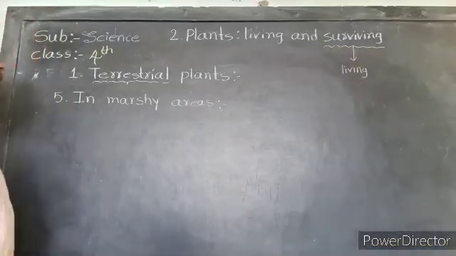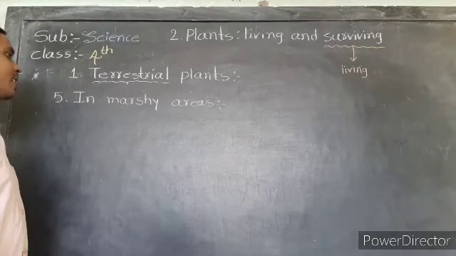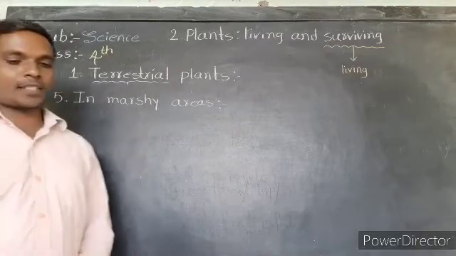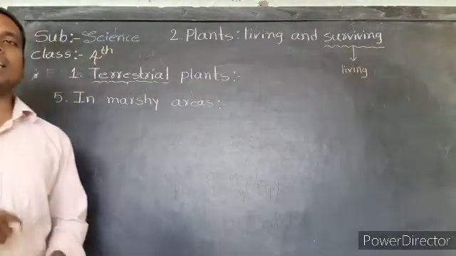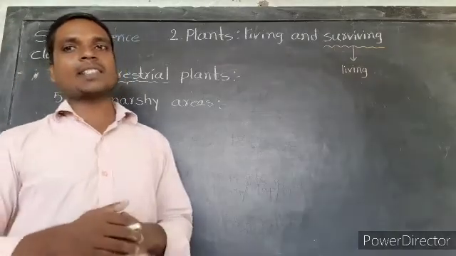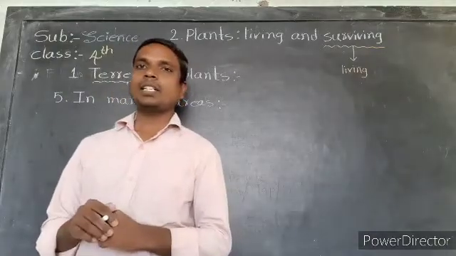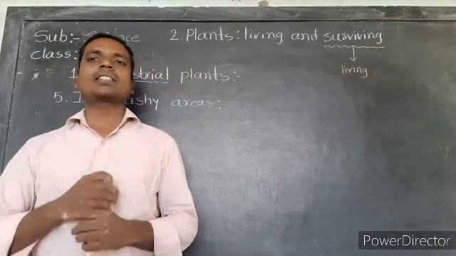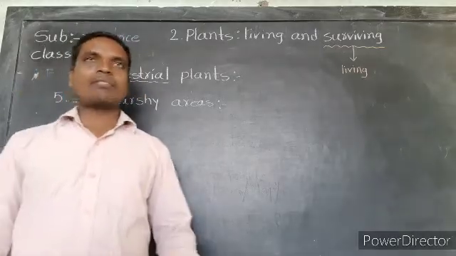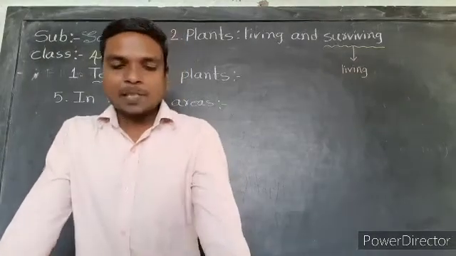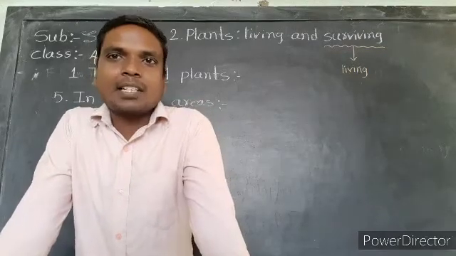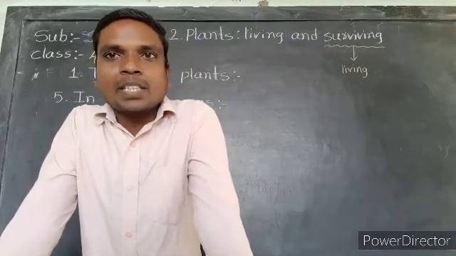So the fifth type of terrestrial plant is in marshy areas. In marshy areas, we can see West Bengal. In that area, the soil is clay and sticky. That's why the plants grow here, and special features develop in them.